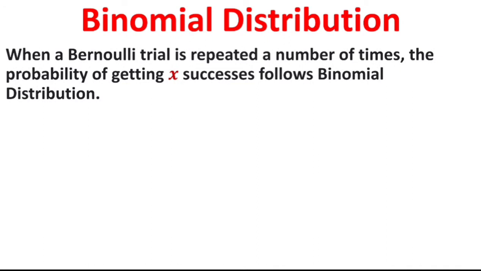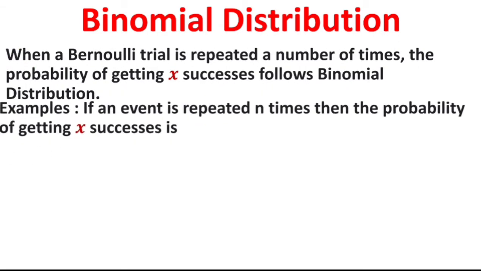When a Bernoulli's trial is repeated a number of times, the probability of getting X successes follows binomial distribution.